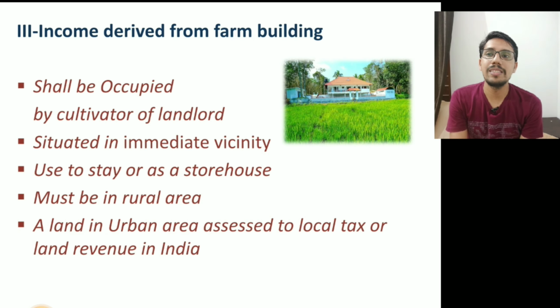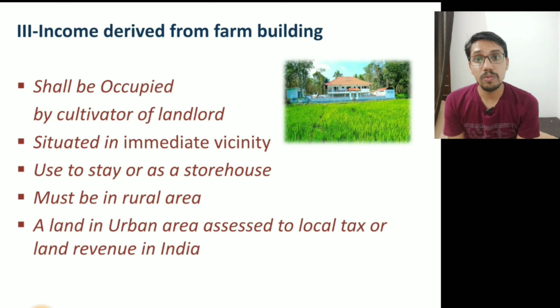So the condition is it shall be occupied by the cultivator or the landlord. It shall be situated in the immediate vicinity. If the agricultural farm is in one place and the farmhouse is 5 kilometers away in the city, no, the income from such house shall not be treated as agricultural income.